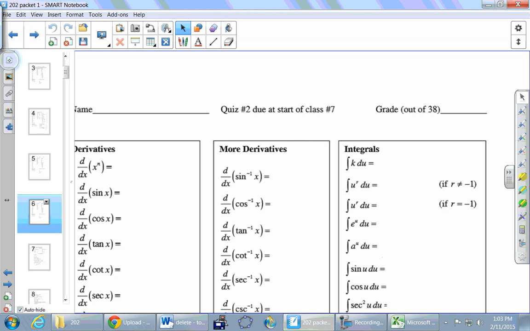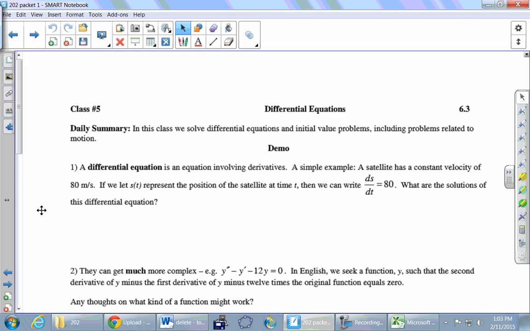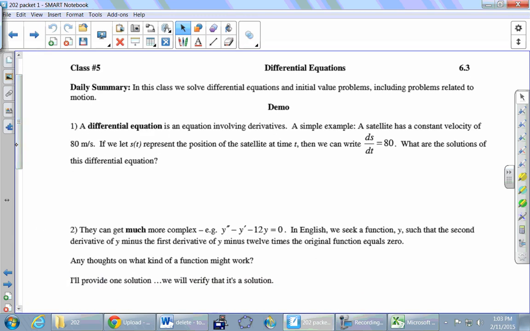Okay, so, yes. Yes. You can use that sheet on tests. No, you're going to be using the page 1 of this packet. That's the reference sheet that I'm providing for the tests and quizzes. Okay. Any other questions?